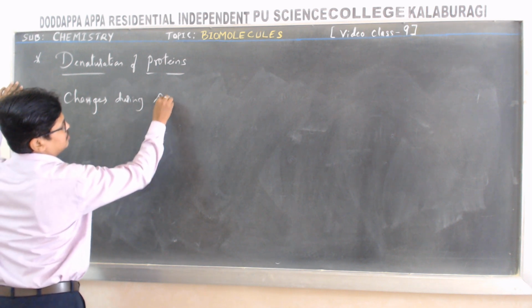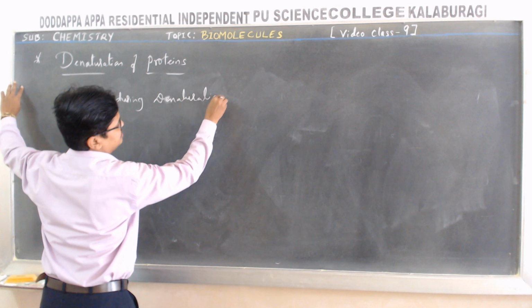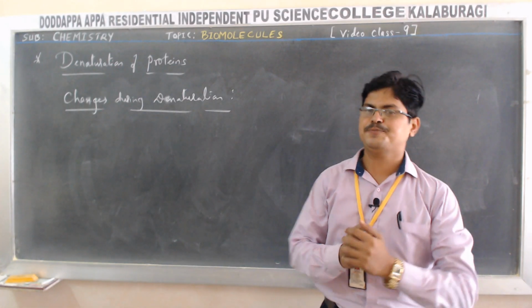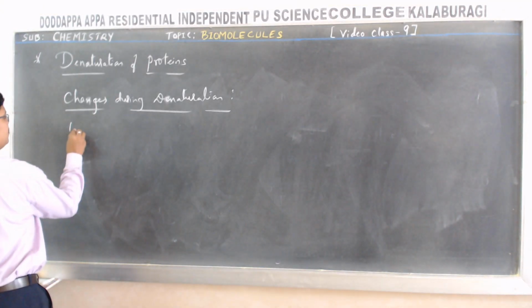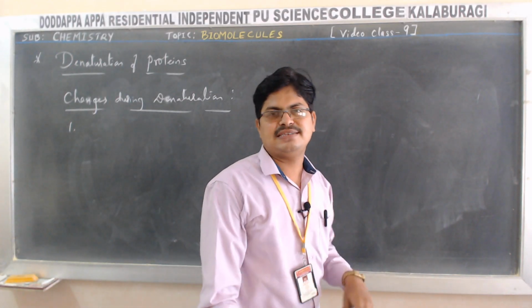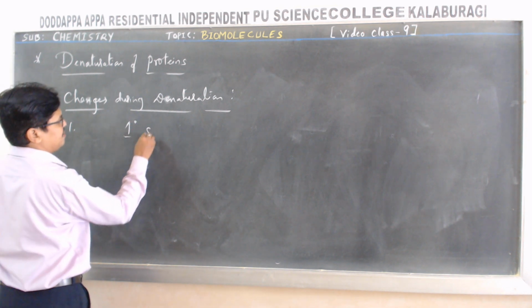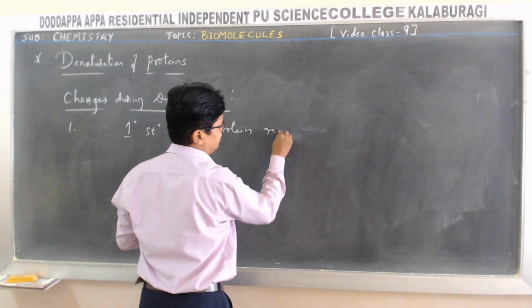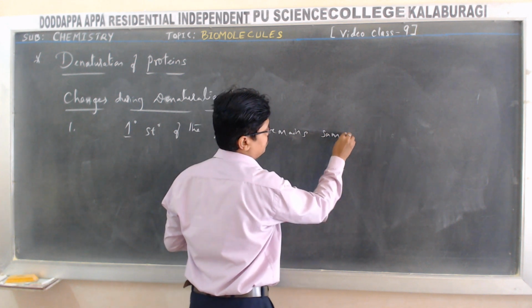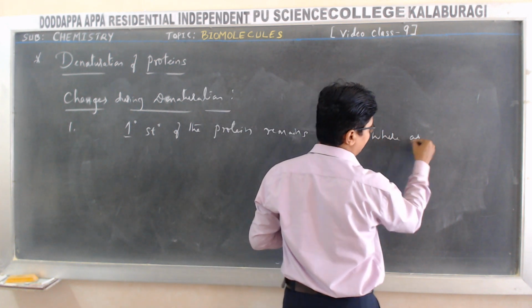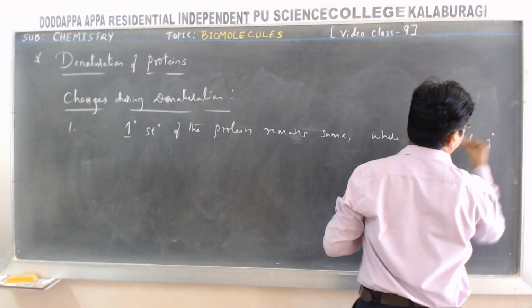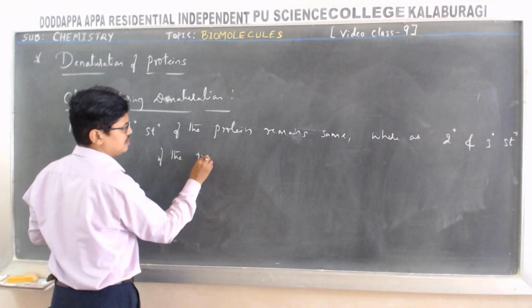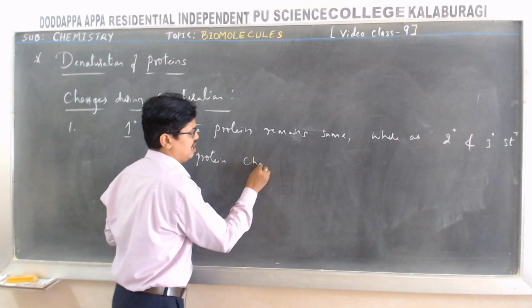First point: the primary structure of the protein remains the same, whereas the secondary and tertiary structure of the protein undergo changes.